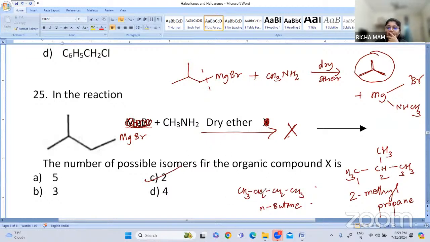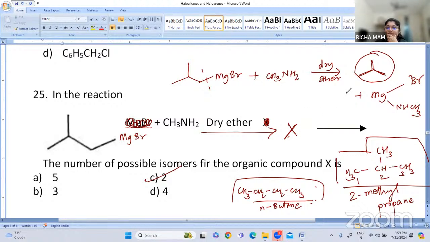Okay, so count the number of carbons and hydrogens in both the cases. So these are the two isomers, the possible isomers for this particular organic compound X. Okay, fine. Let us go for the next one.